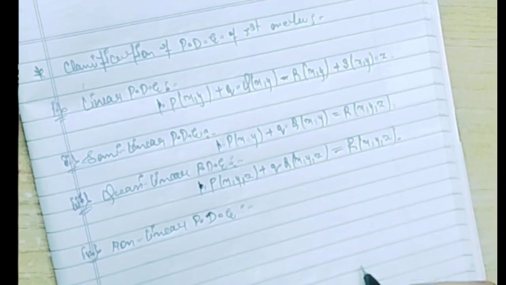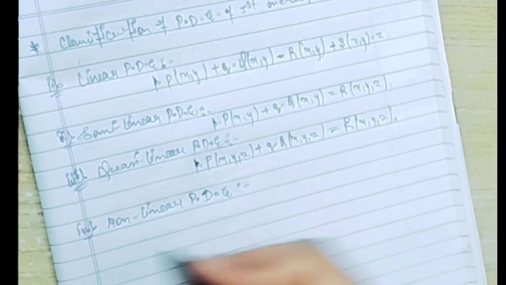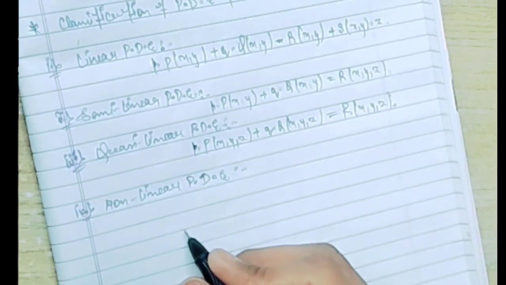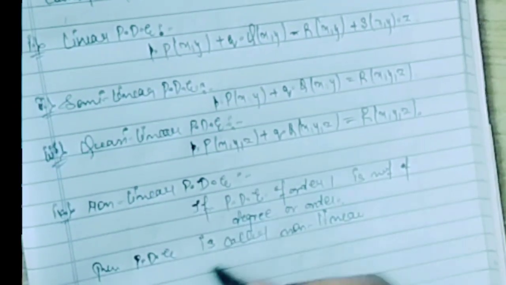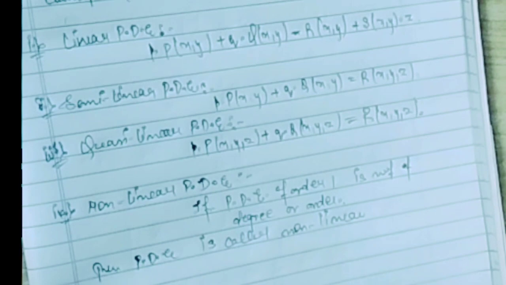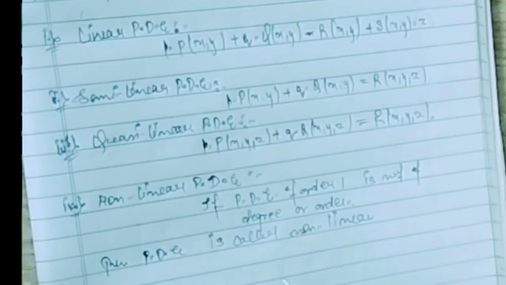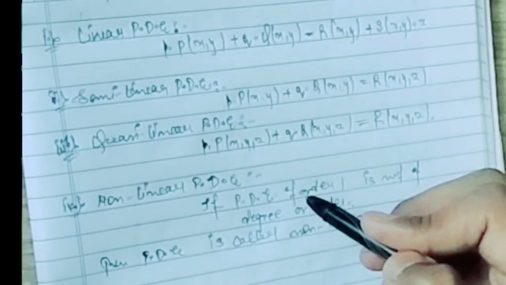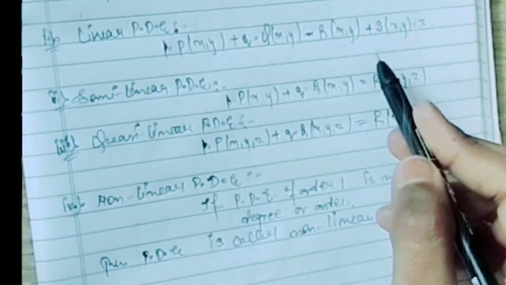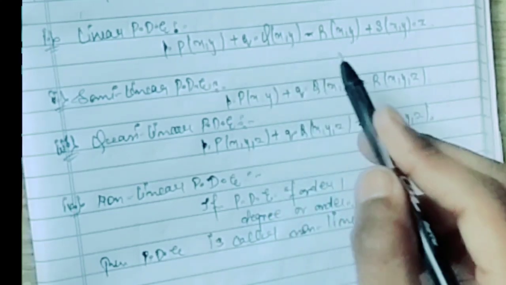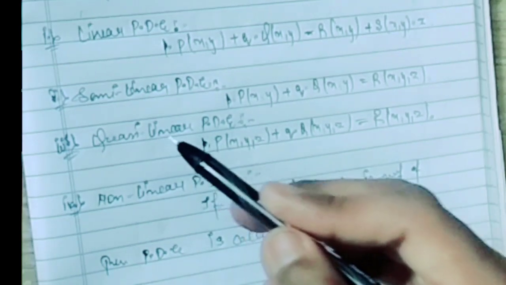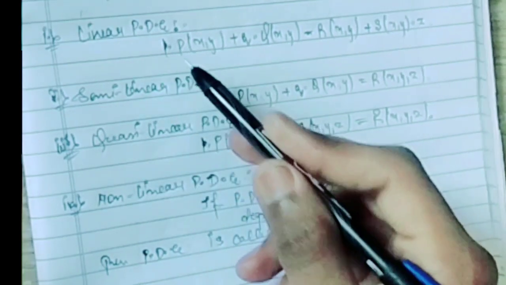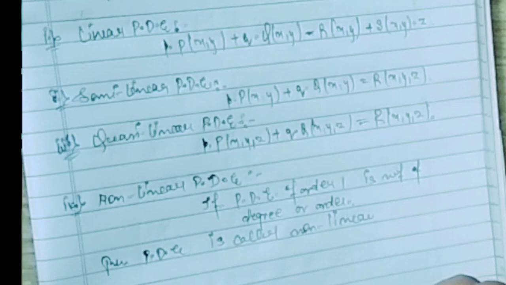And the last is the non-linear partial differential equation: a partial differential equation that is none of the above. So here are the four types and their classification. If any equation is in this form, then you can say it is this type of partial differential equation. Thank you everyone.